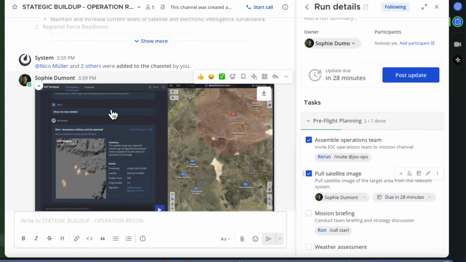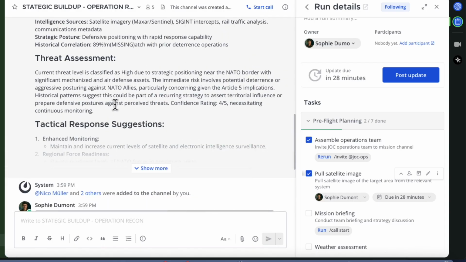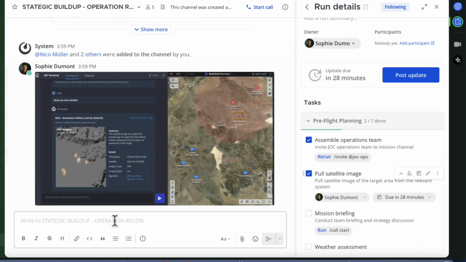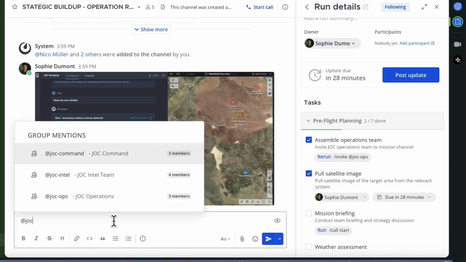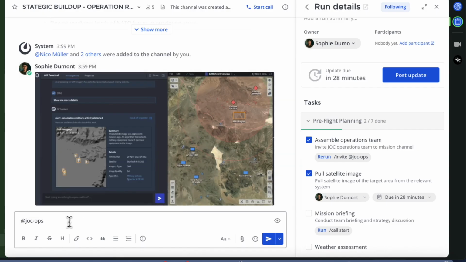Now, before I go any further, I'm going to ask my team to review everything that's here. We're going to be doing a mission briefing, but we need them to be aware of what's going on. So I will say at Jock Ops, this was the team that I invited earlier, review data above, and I'm going to ask them to acknowledge this.